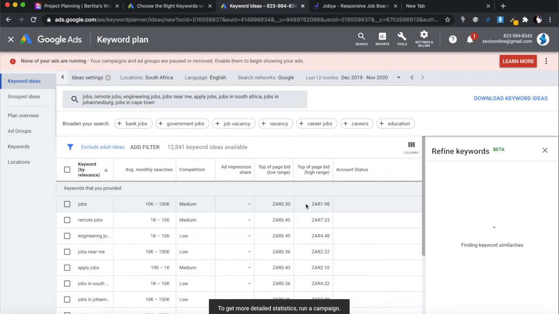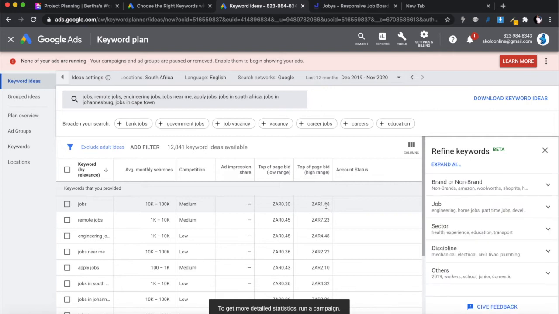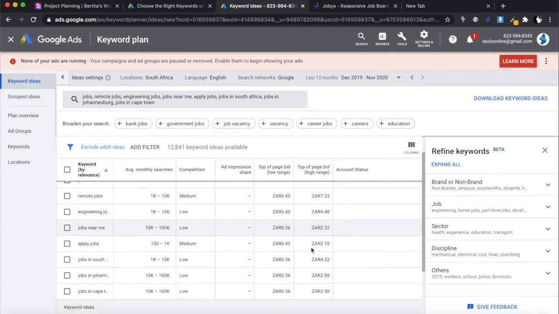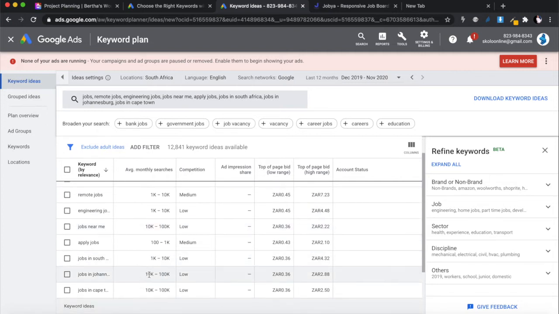All right, and it's fairly cheap, the top of page range is like R1, almost R2. So this is affordable to work with. Just "jobs" is very vague. Remote jobs, you get that, I like that. Jobs near me is a bit more expensive than jobs. All right. Jobs in South Africa, jobs in Johannesburg, jobs in Cape Town, and it's also got low